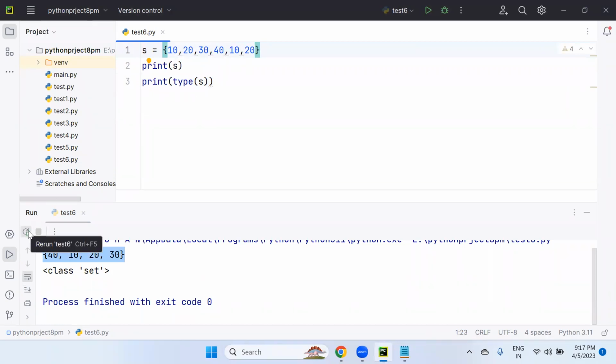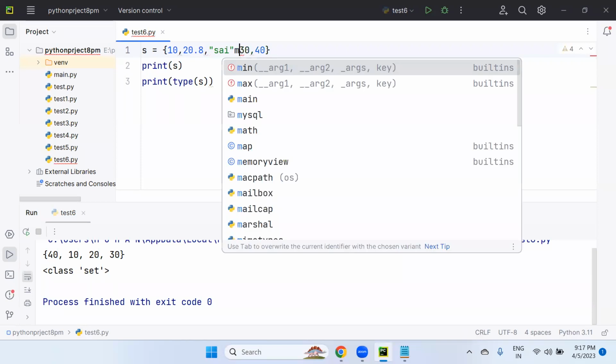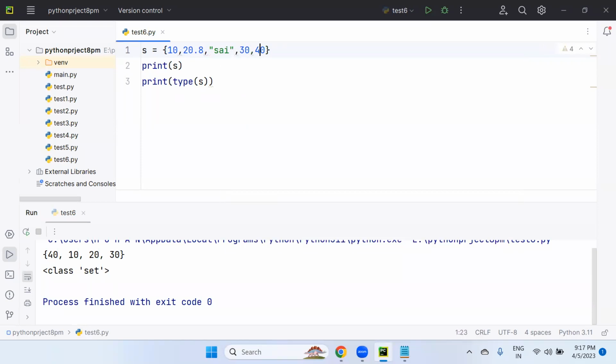So duplicate elements are going to be ignored. Now you can see only original or unique elements are there. Set will not allow duplicates. Duplicates are not possible. But set will allow elements of any different data type, like float value, integer value, and string value. Even one single character is treated as a string in Python.